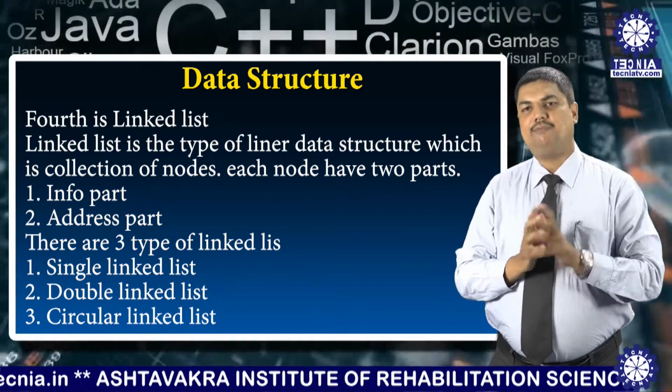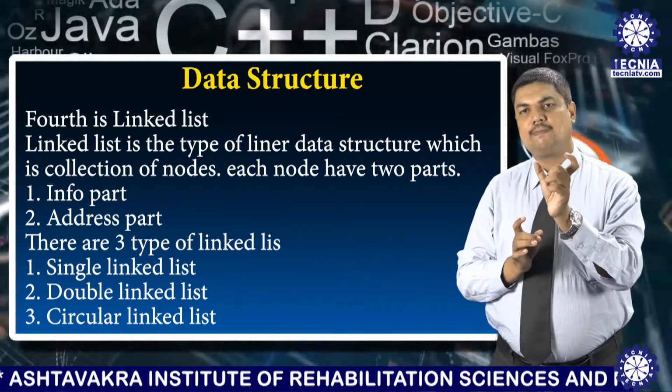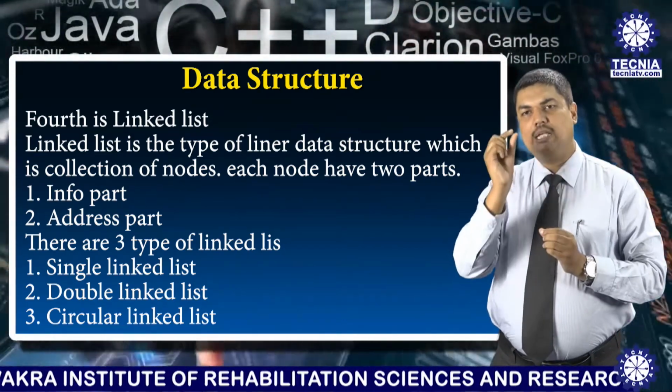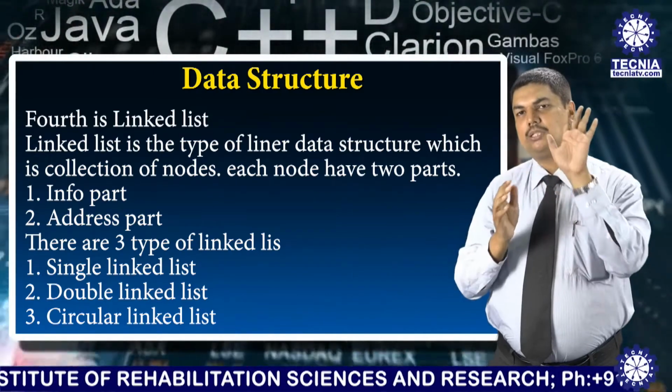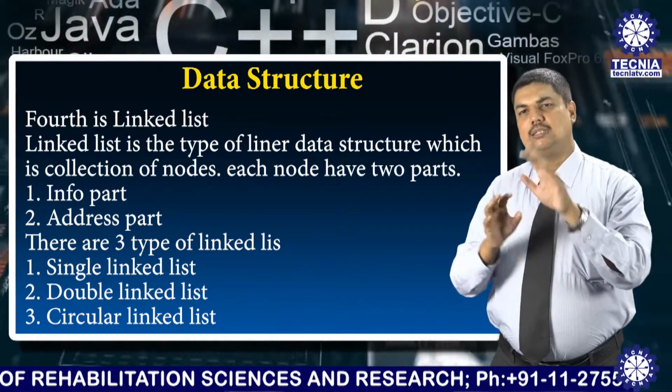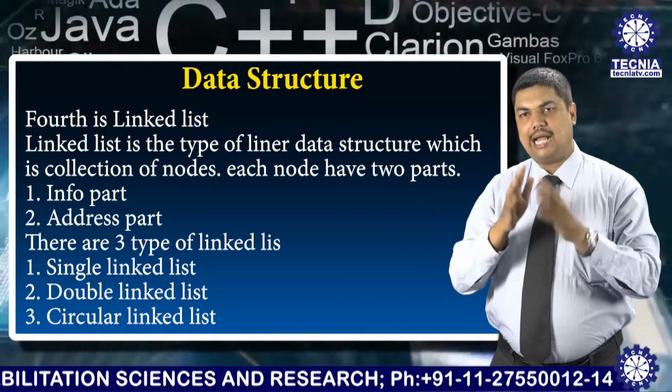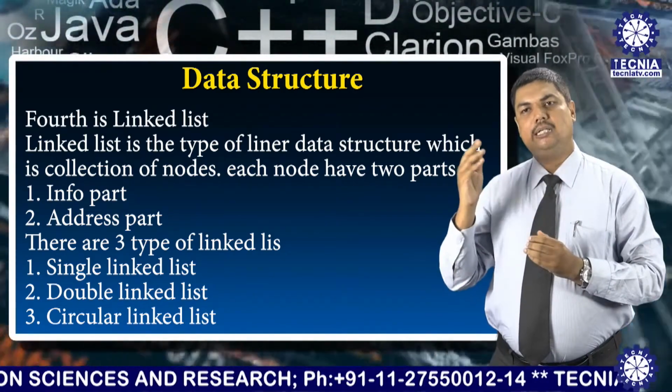So this 5 has 6 positions fixed, but we can use only one data. What about the other 5 elements? This is a waste. So that's why we are using the linked list.